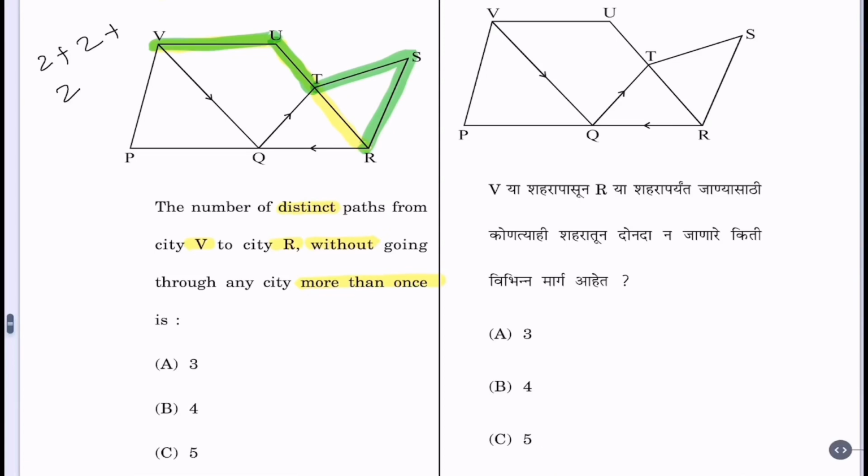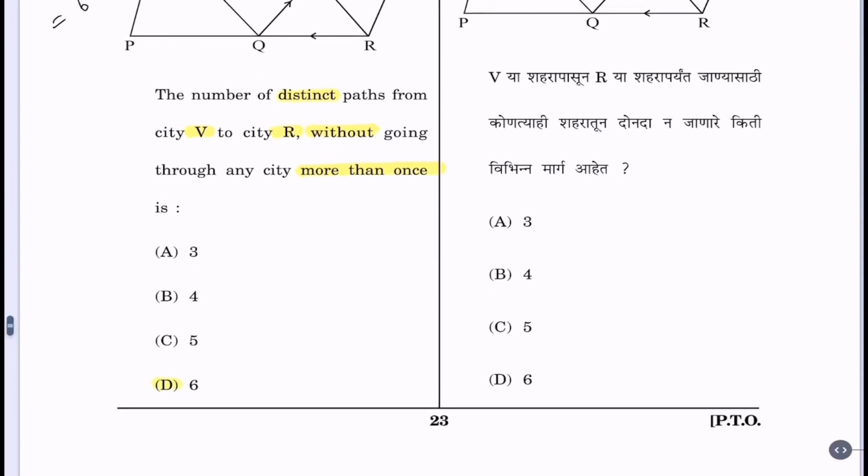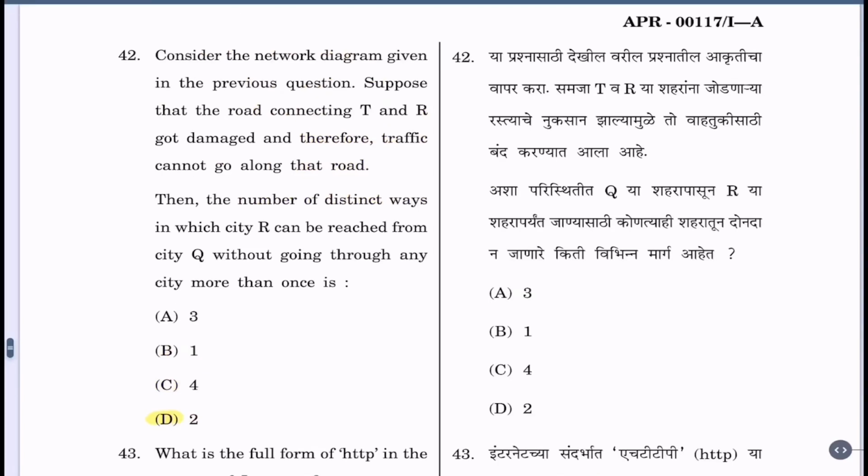And there the options are getting over. So total is 6. Alright. So D is the correct alternative.